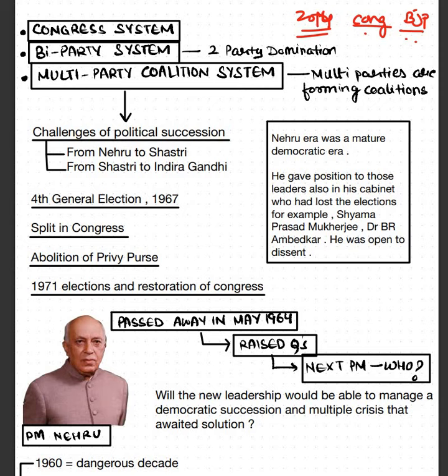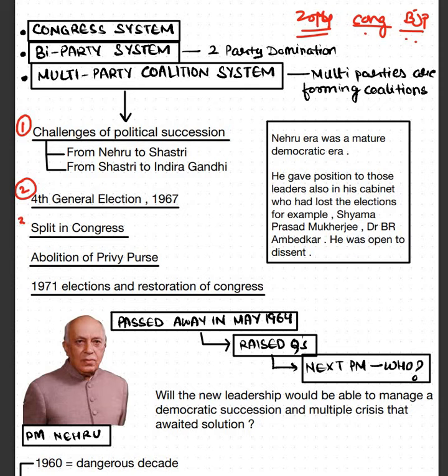Okay. Now all of these topics that we are going to study in this chapter, we are going to divide the entire chapter in different categories. The first category that we are going to study is challenges of political succession. After Jawaharlal Nehru ji died, what was the condition of political parties in the nation? Then we'll study the fourth general election that happened in 1967.